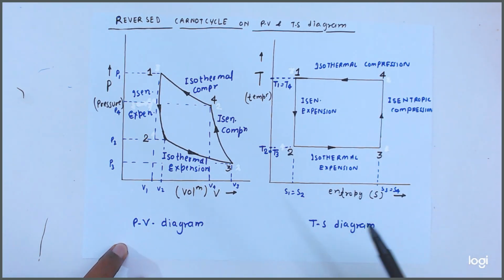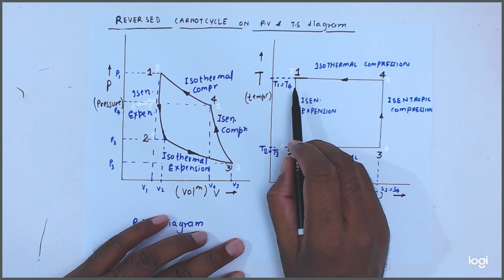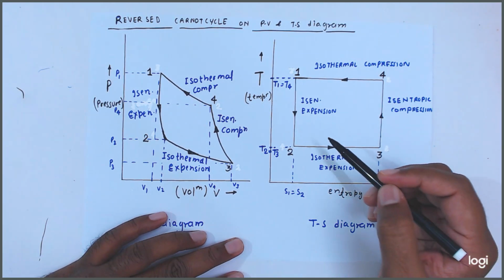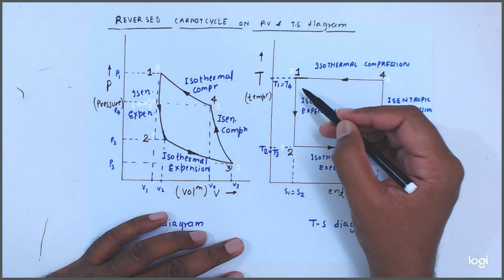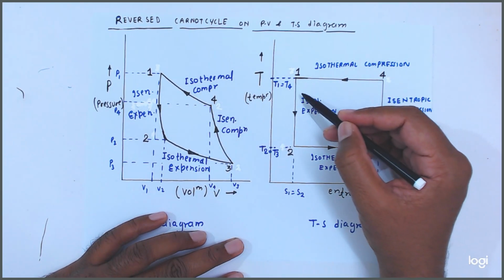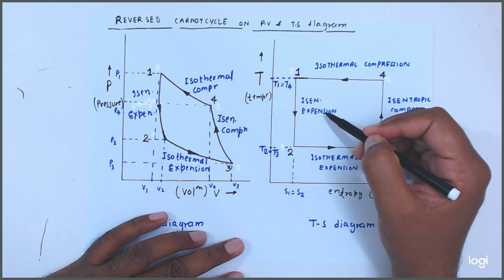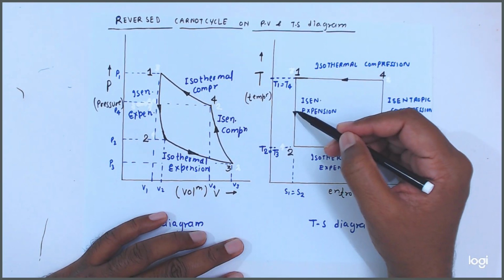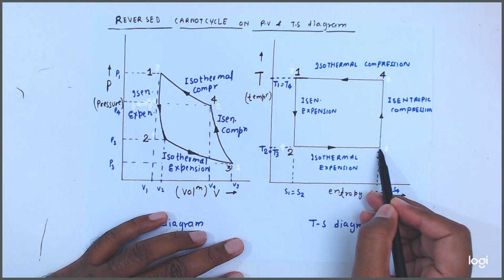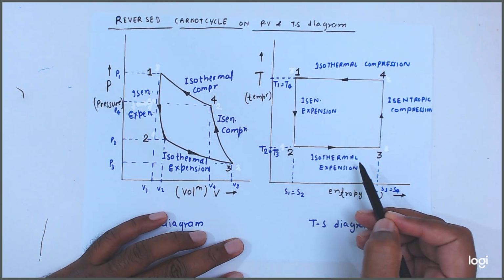Okay, friends. Now if you talk about the TS diagram, let's understand what is the effect of temperature and entropy. So friends, you see here 1 to 2 is isentropic expansion. Then isothermal, temperature is constant. Okay, so 2 to 3 is temperature equal to constant, isothermal expansion.